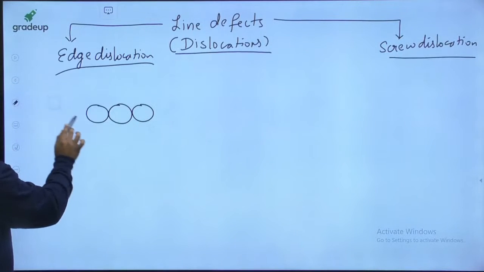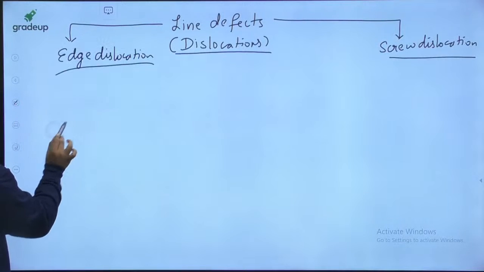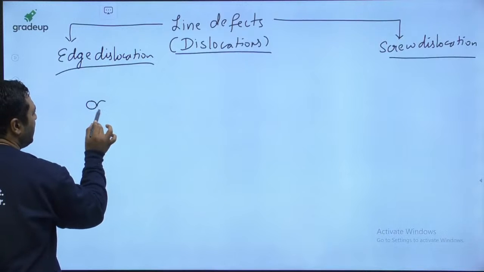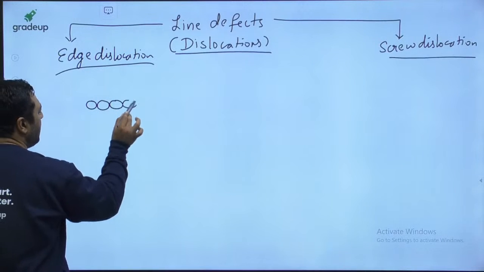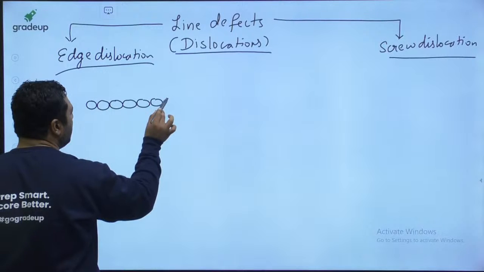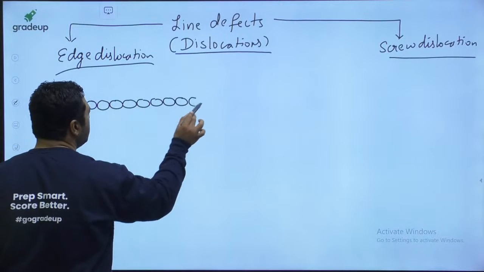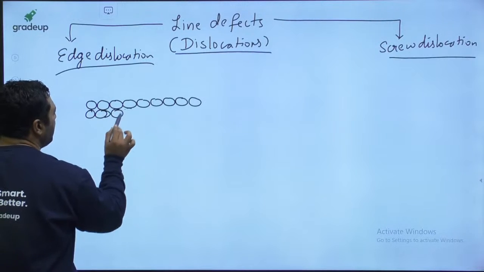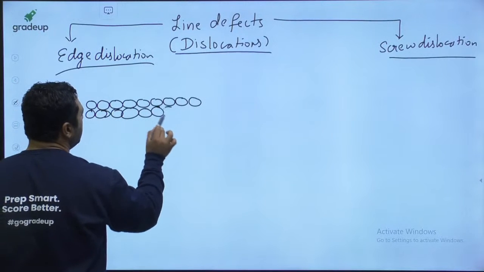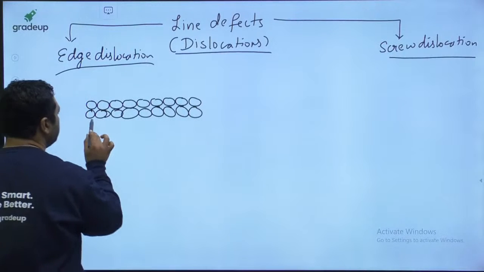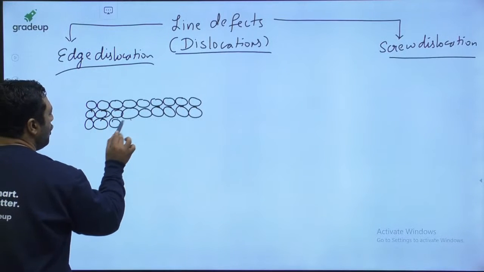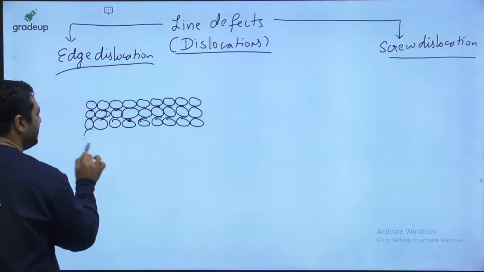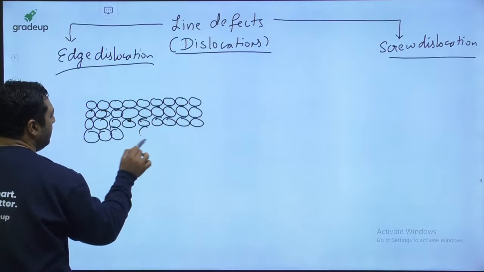If you remember, I told you that we will be using the line lattice or space lattice. When we see atoms like this, this is the complete parent metal lattice. If you can feel, these are the atoms. Let us say these are the atoms of some material.